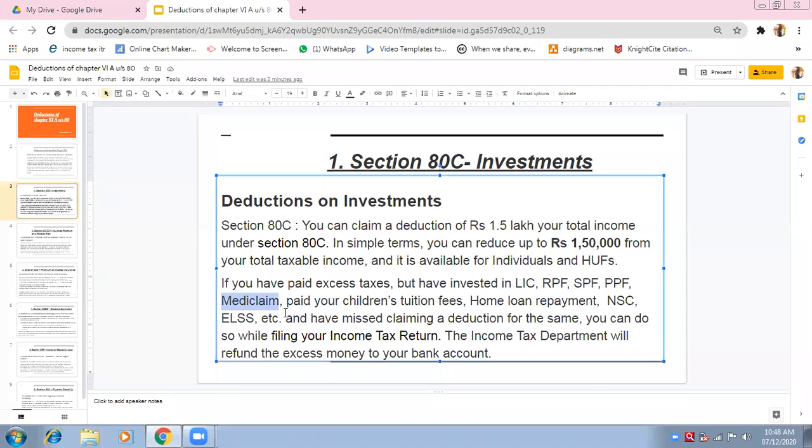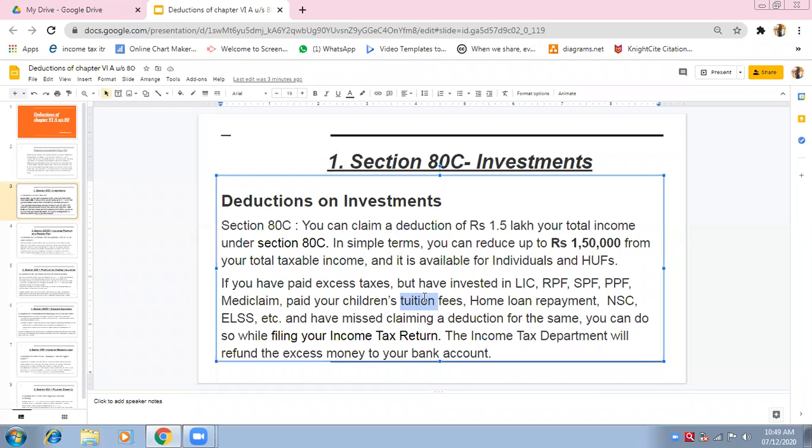And if your children are studying in some school or college, and you are paying tuition fees, you get a receipt of what you pay to the college. In that, one amount is tuition fees. That tuition fee can be deducted under Section 80C, because this is your expense, this is investment done in the educational field.